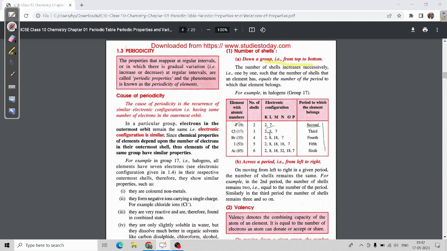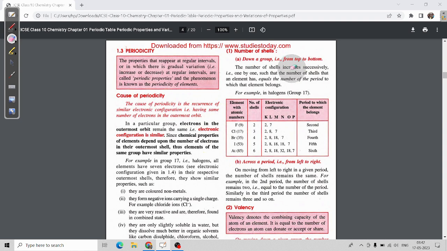Now see, chlorine is 2, 8, 7; bromine is 2, 8, 18, 7; iodine is 2, 8, 18, 18, 7. As the period is increasing, the number of shells is also increasing. Are you able to notice what I told you before?